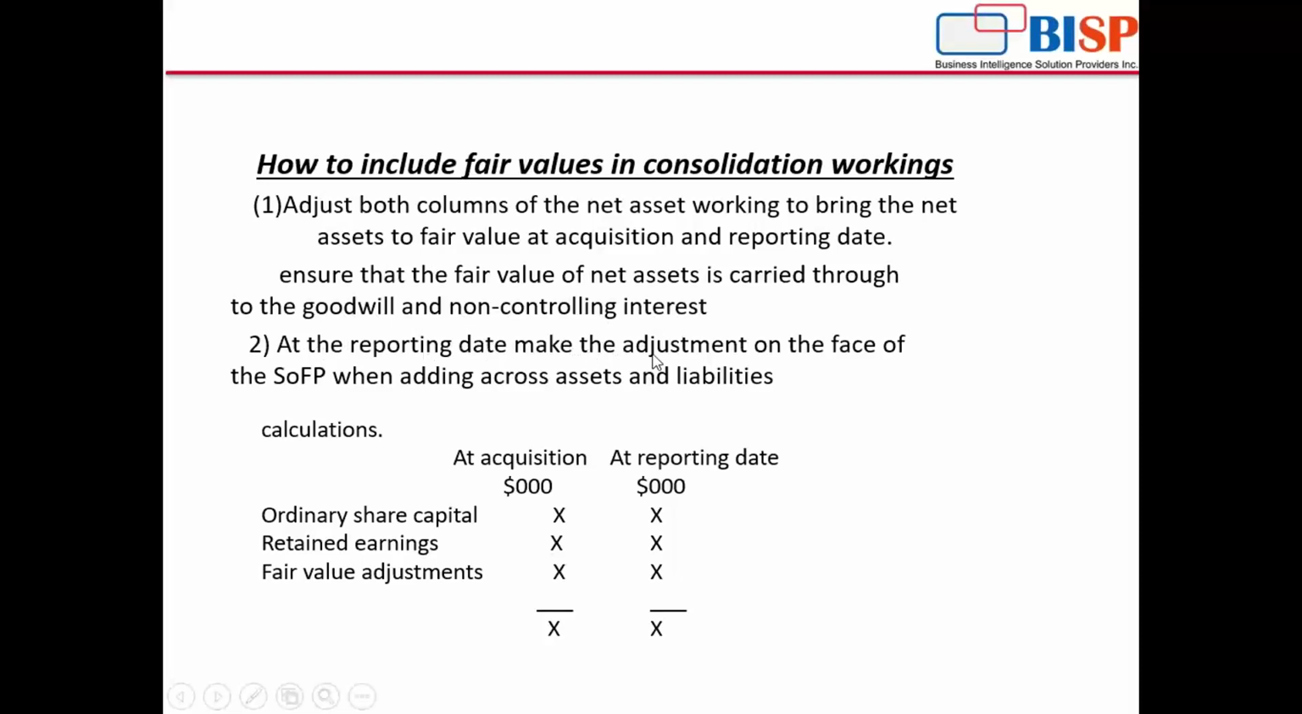At the reporting date, make the adjustment on the face of the statement of financial position when adding across the assets and liabilities. That means when we are consolidating, at that time also, we'll make the adjustment of assets and liabilities. We'll take the asset at the fair value itself. At the acquisition, we are going through the equity way, so that's why we are taking share capital plus retained earnings, and we'll add here the fair value adjustments, at the acquisition and at the reporting date both.